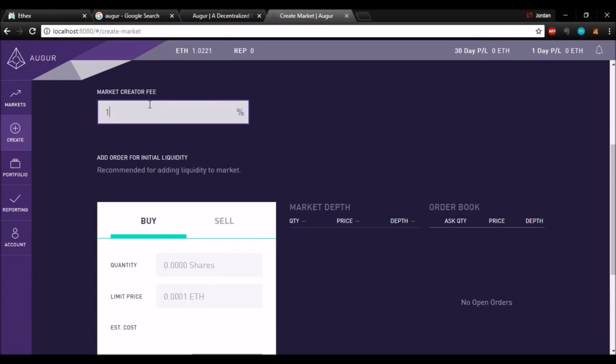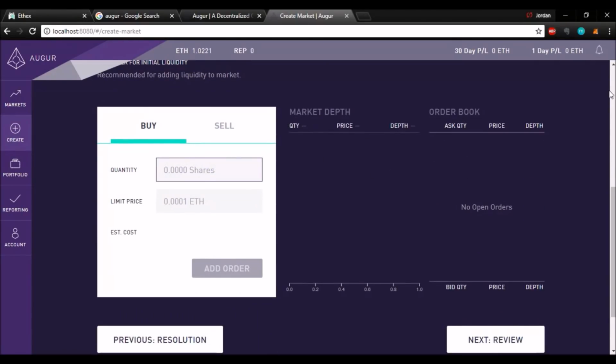You can make it between 1 and 50%, but the idea with this is that the higher it is, although you make a lot more money, people are going to be less inclined to take that bet because if they win the bet, they're going to have that percentage of the winnings subtracted from them. So if you were to put it up to 50%, I don't think very many people would be into that because they would lose half of their winnings, or they'd have to give it to you.